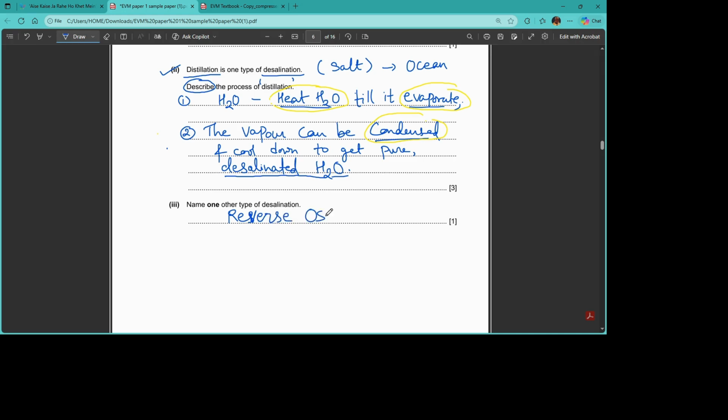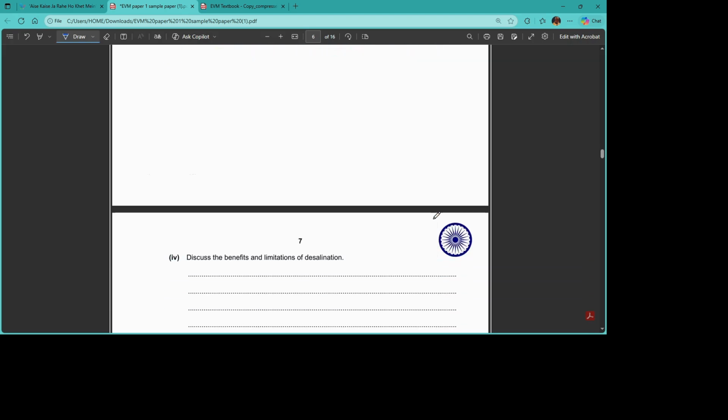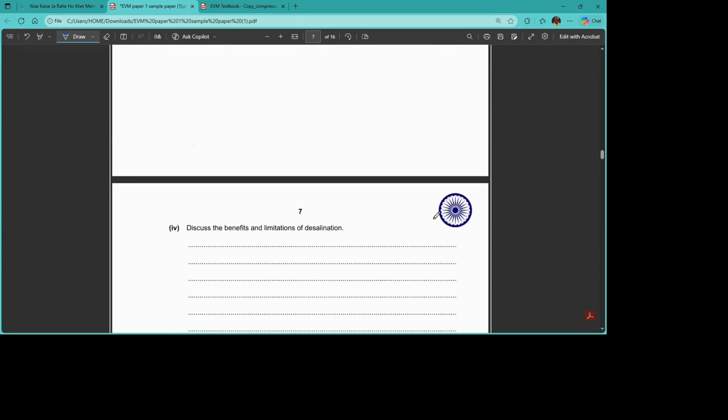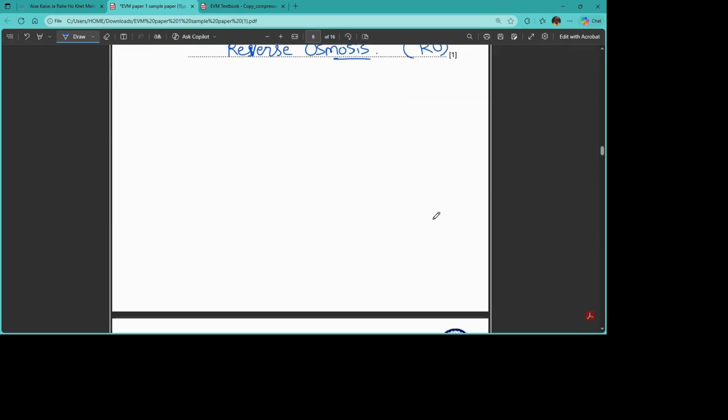Okay, in short form it is called RO. It must be there in your house, in your kitchen, RO purified water, or on the mineral bottles also you will find this RO word, reverse osmosis, by which they can remove the salt from the water, and in such a way the water can become potable water, right? So that was for 1 mark, reverse osmosis.